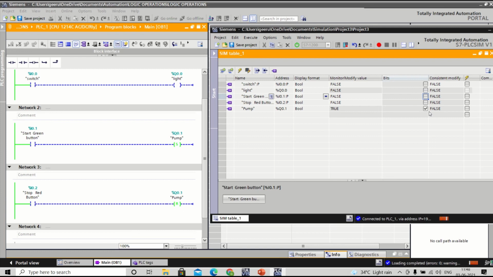That's why when there is a power failure, they were making it off automatically. So this logic helps you in this way. So today we have learned about DOL starter and normal switch operation.